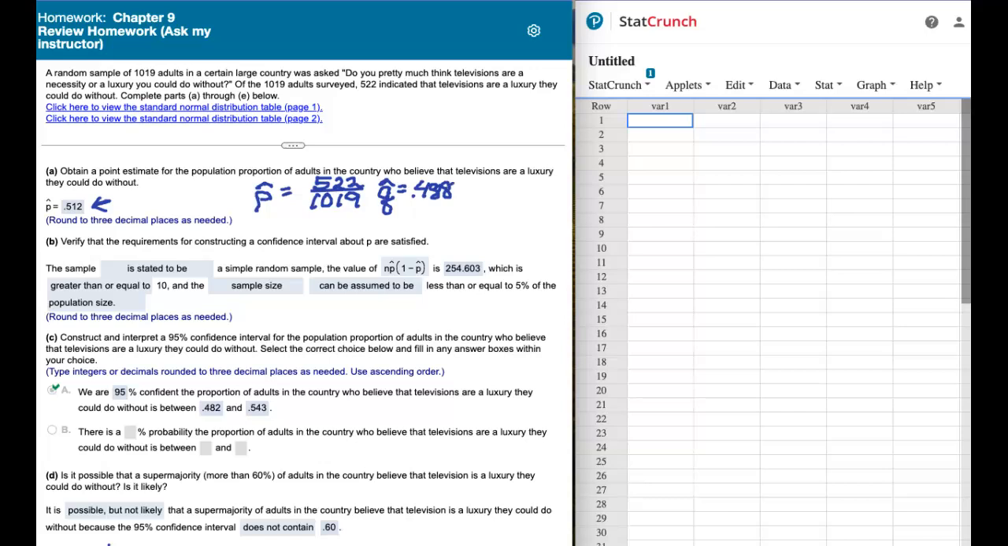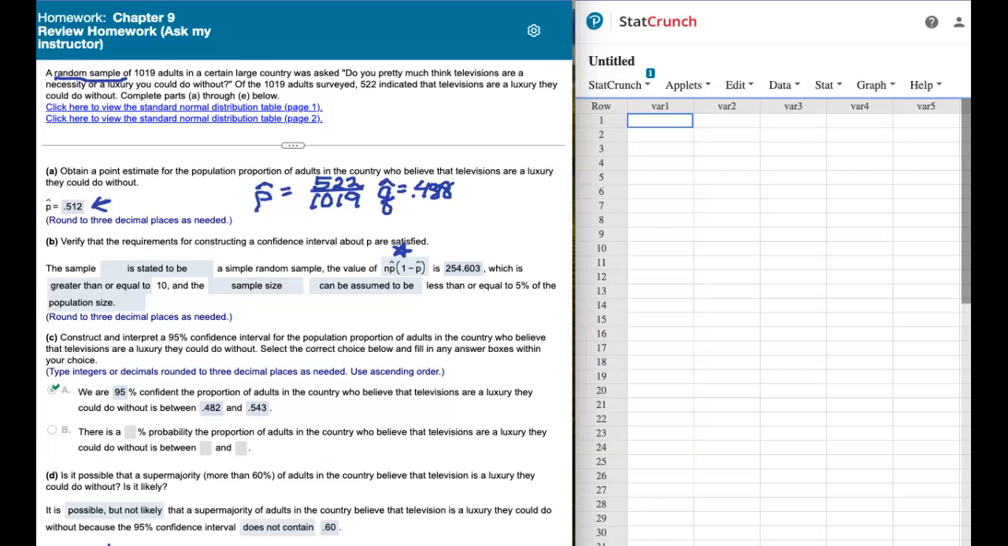And then the next part asked us to verify the requirements for constructing a confidence interval about p. Well, up here in the very beginning, they tell us that this is a random sample, so that's stated. And we need to be checking two things. First of all, we want to check this, n times p hat times q hat.